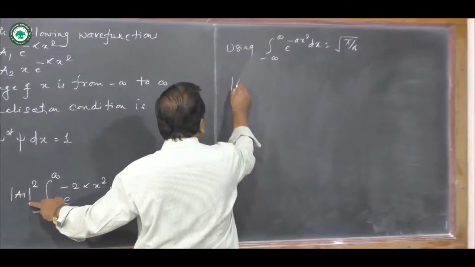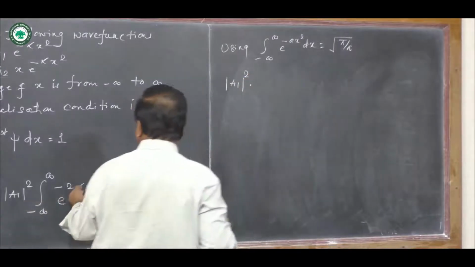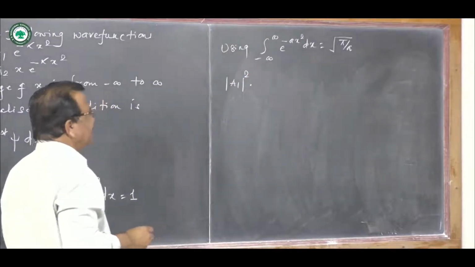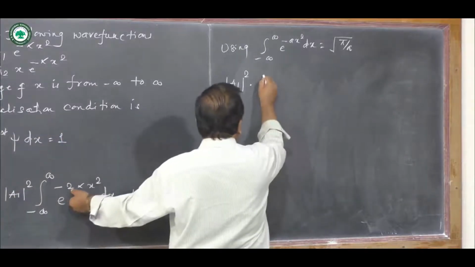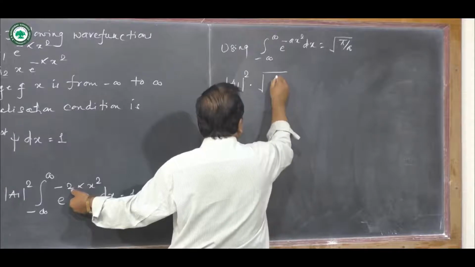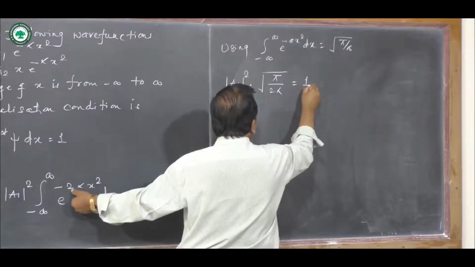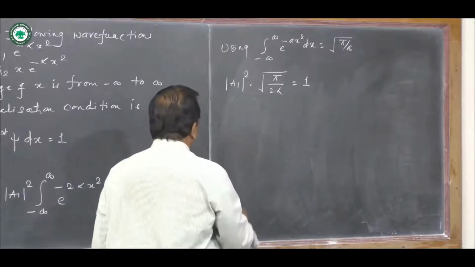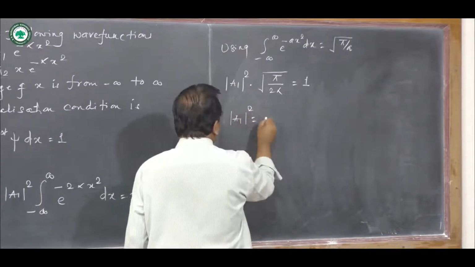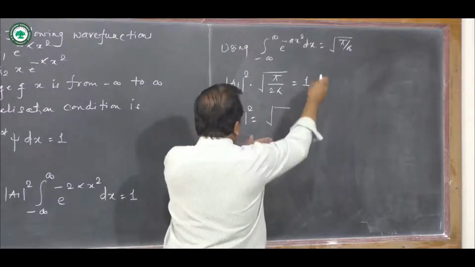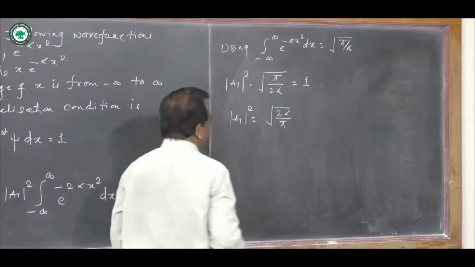So mod a1 square, and then what is the value of the constant a? Twice alpha in this case. So square root of pi by a, where a in this case is twice alpha. The right hand side is known, 1. And therefore a1 square equals, this goes to that side, 2 alpha divided by pi.